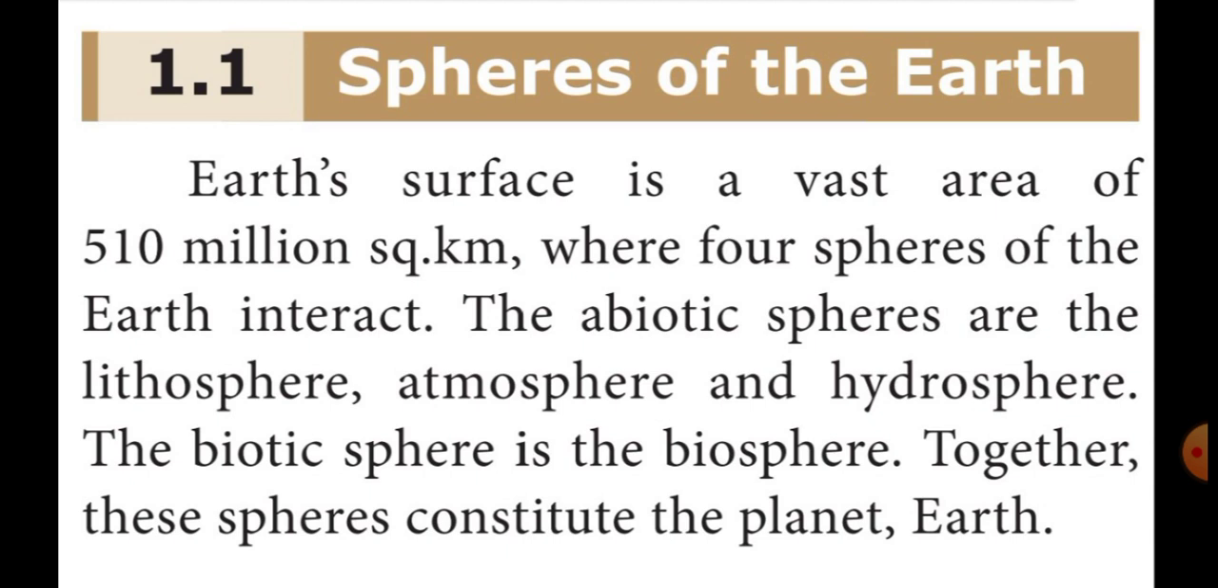It consists of four spheres. Already in the introduction I explained, is it? Earth consists of four spheres. Okay. Those four spheres are divided into two parts: abiotic spheres and biotic spheres.